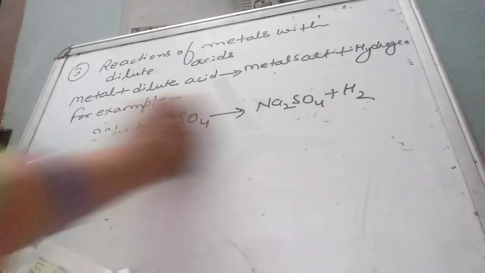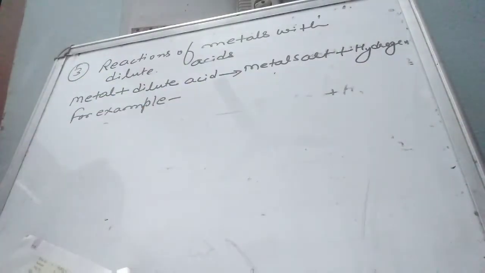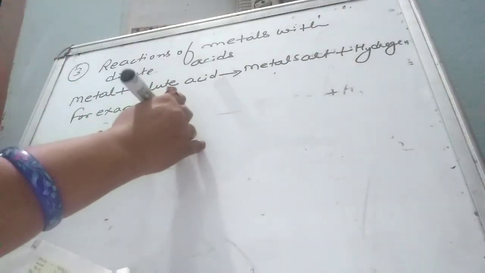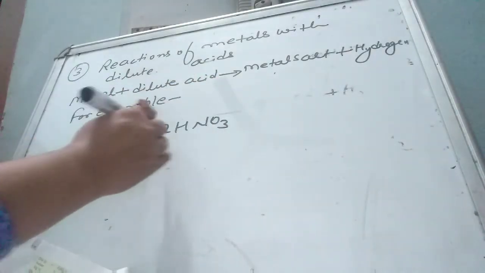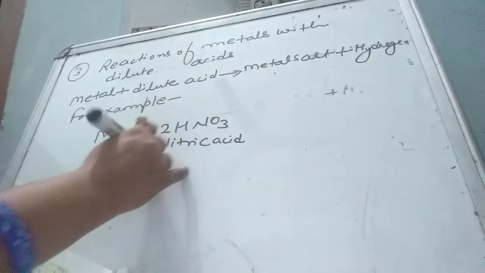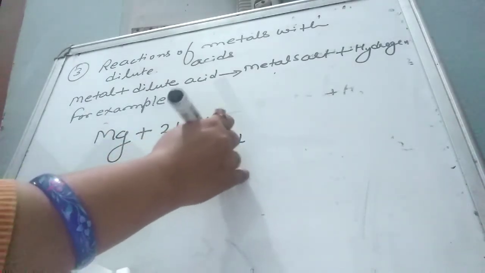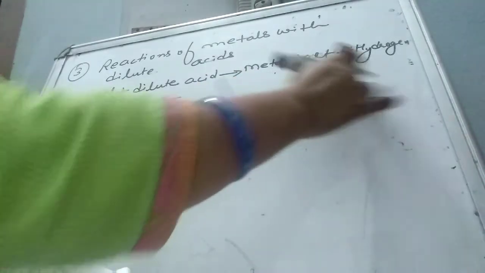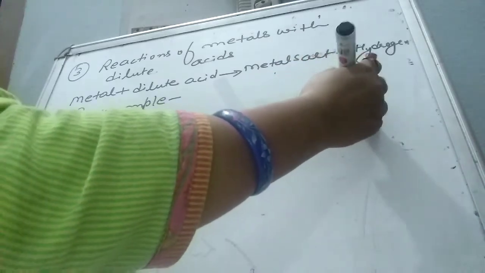For example, magnesium reacts with 2HNO3, very dilute nitric acid. Then the product is Mg(NO3)2 plus hydrogen gas.